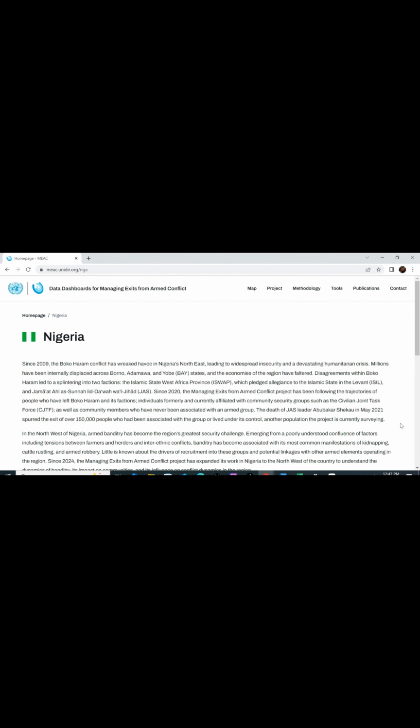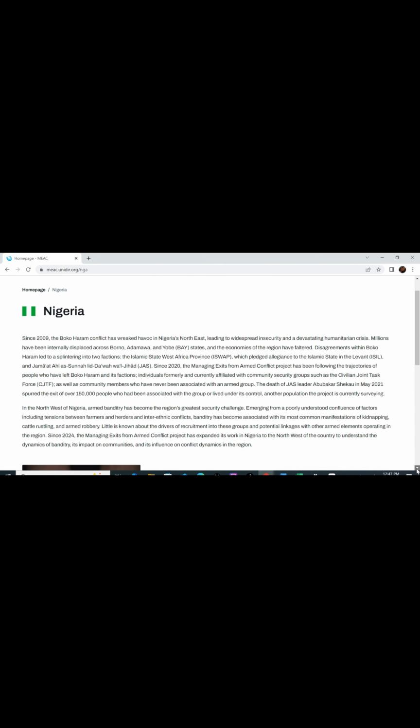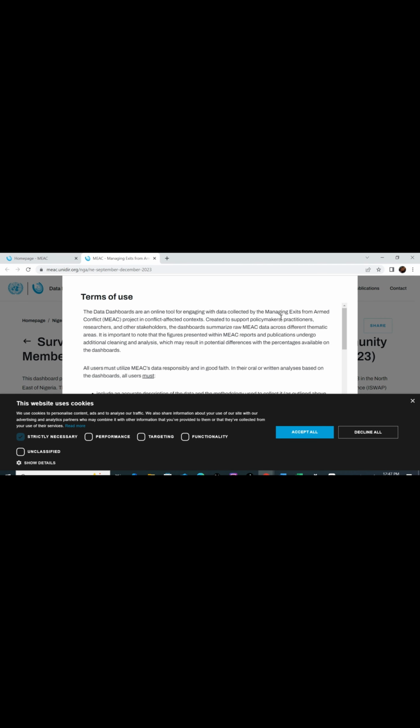Yeah. So let's check Nigeria. This is Nigeria, you click on it. You can see a background of the conflict going on there: terrorism, ISWAP, Boko Haram, ISIL. So this provides you a background. And then you click on this arrow to open the dashboard.